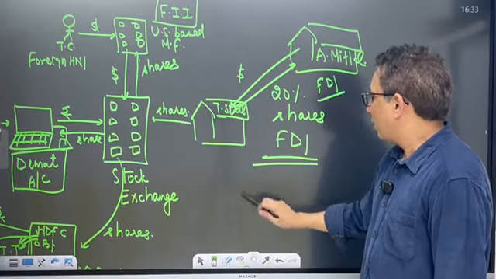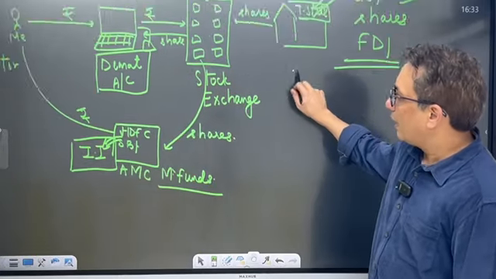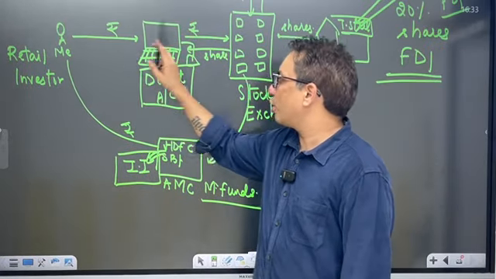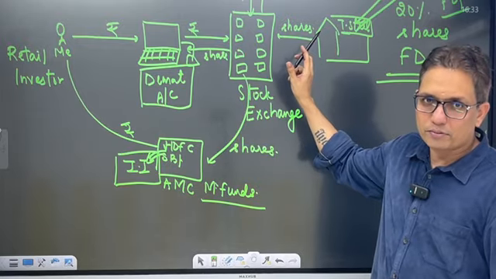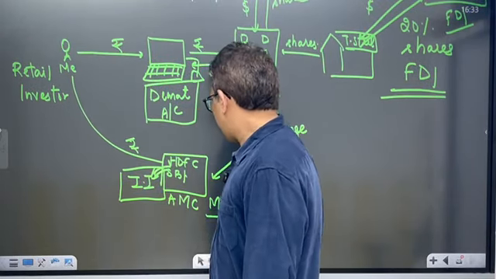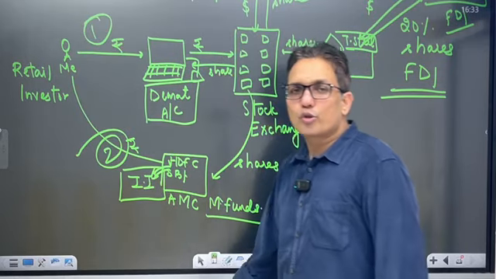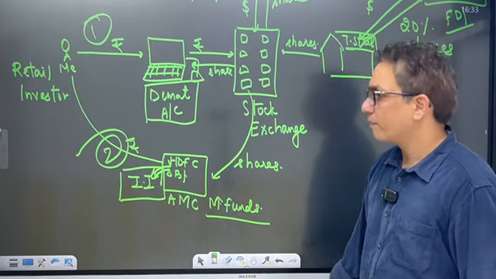Now, earlier, if I wanted to buy shares of Tata Steel, I had two options. One, I can buy it directly by acting as a retail investor. The other option is I can approach a mutual fund and purchase the shares.